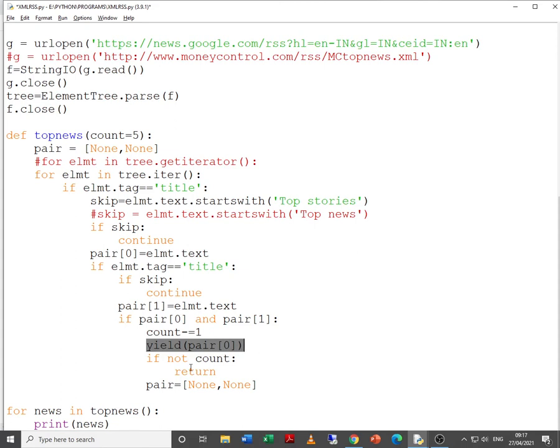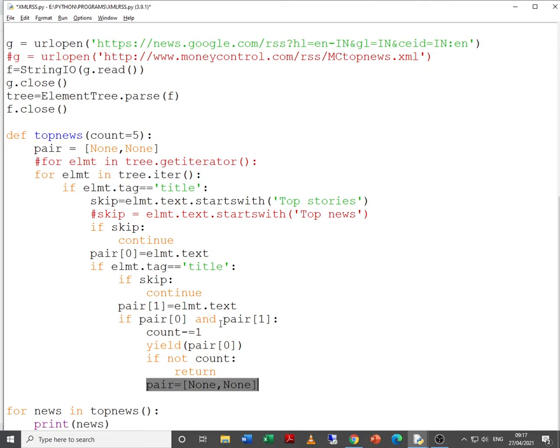So this yield function is a special function in Python. It will return something to the caller, and then again continue the code of the function. So if not count, that means if count is not equal to 5, then return the pair, an empty pair. Why? Because once again we need to continue with the process. That means we need to fetch the news and display the news.